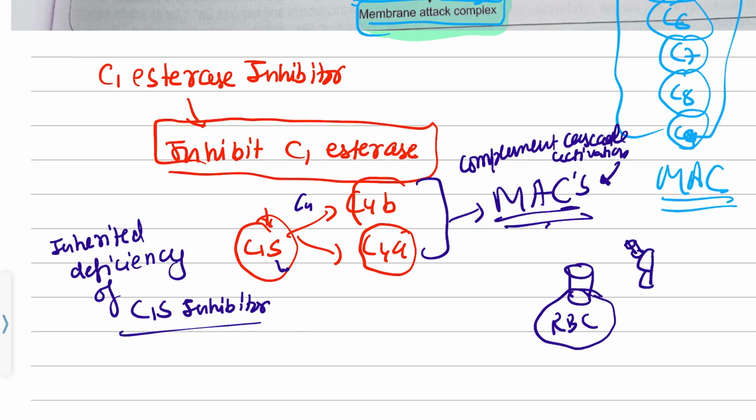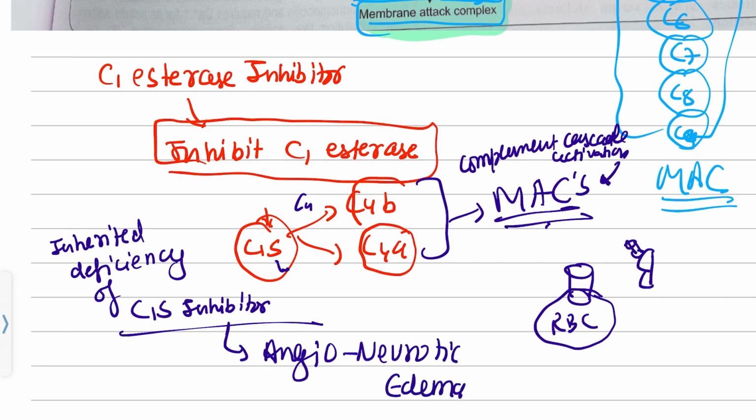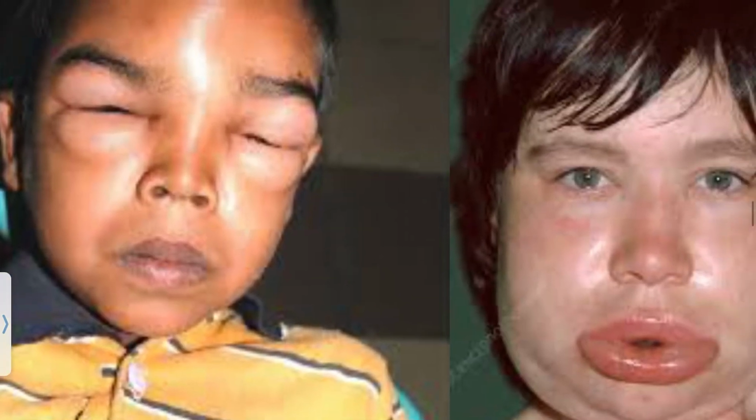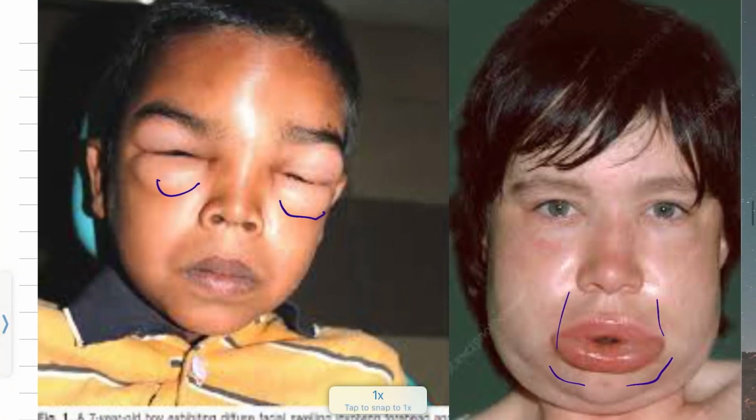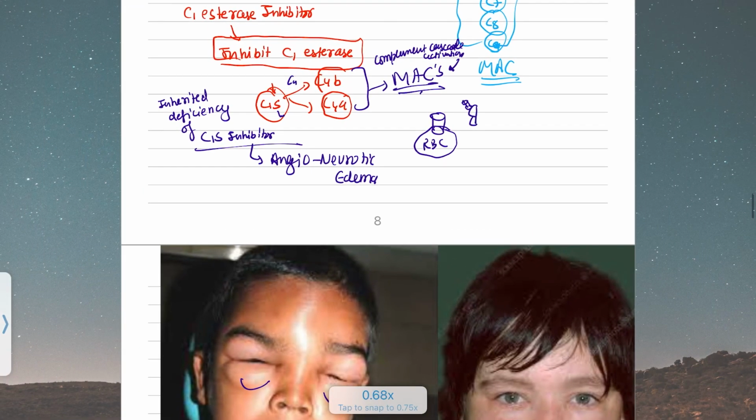So if we have C1 esterase inhibitor deficiency, then we suffer from a particular syndrome known as angioneurotic edema. I have brought some photos for you, so you can see there's edema here, and one of the causes of this angioneurotic edema is the deficiency of C1 esterase inhibitor.